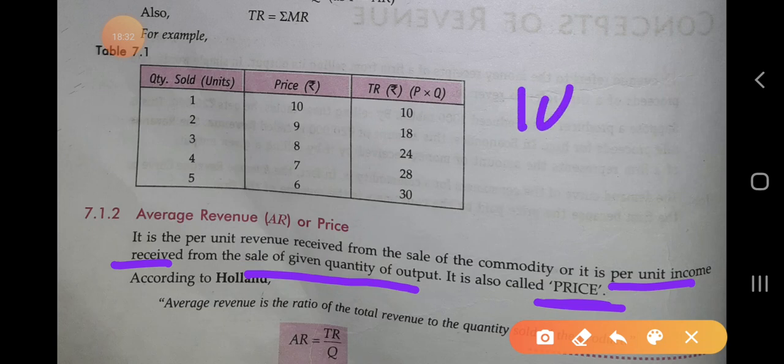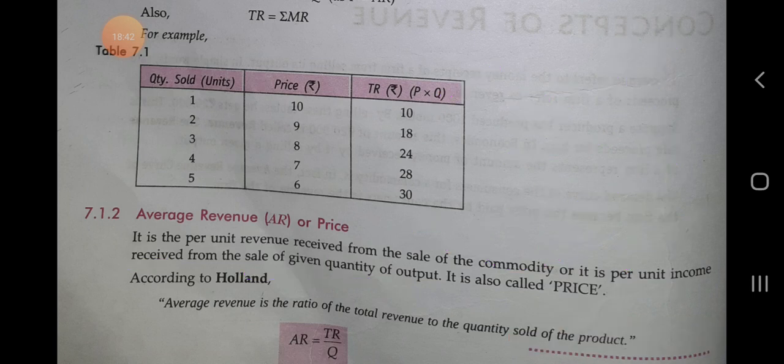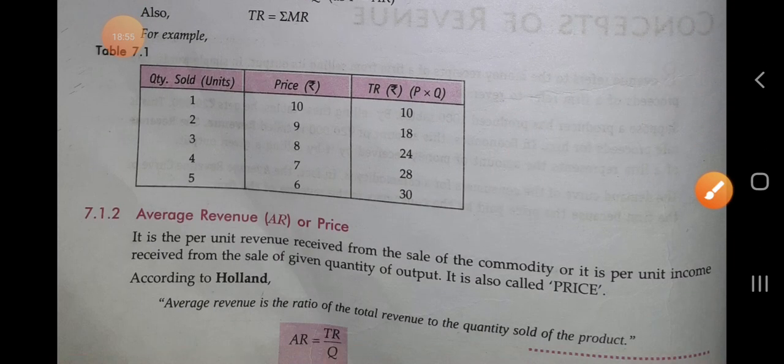When we divide the total revenue 10 by the unit 1, the 10 is also the AR or price. Average revenue is also called the price of any commodity. So AR is equal to the price of any commodity.